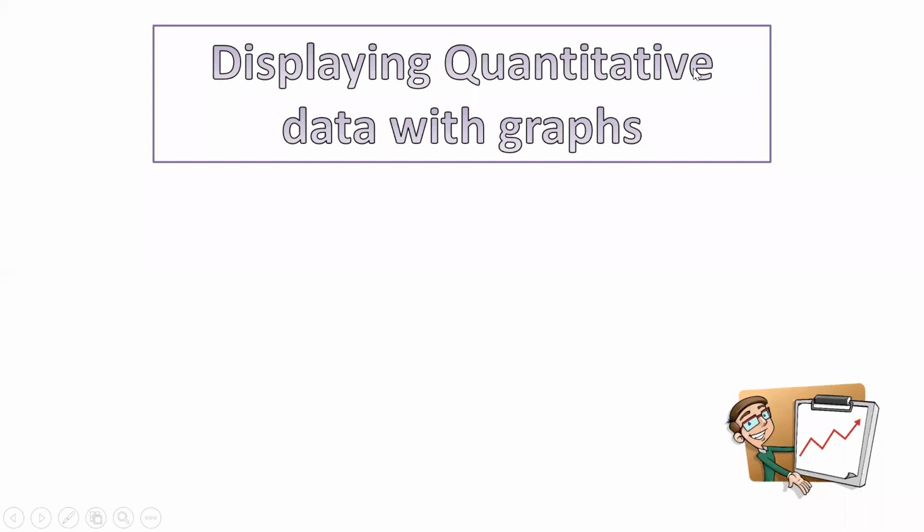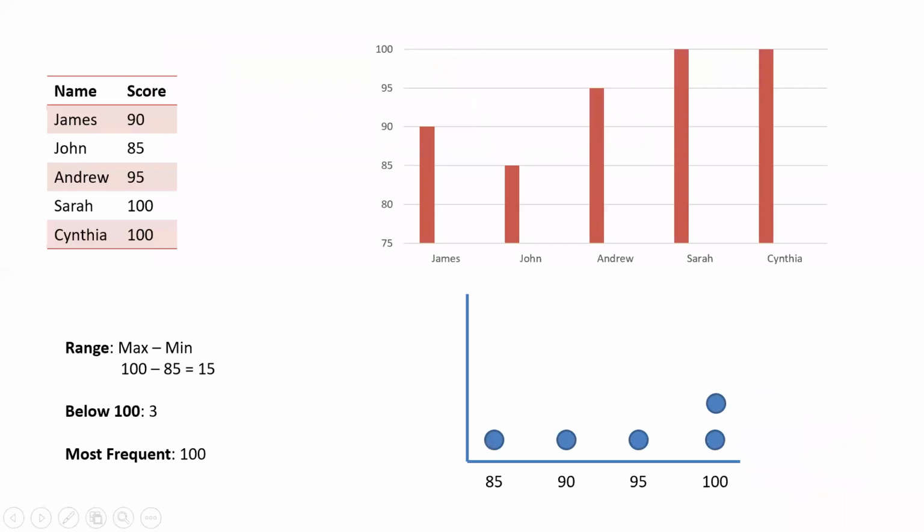Now displaying quantitative data with graphs. Quantitative data is what? Numerical data. Absolutely. So I want to display the quantitative data with graphs. Now here is my data set. I have the people James, John, Andrew, Sarah, Cynthia, and these are the scores which they got.